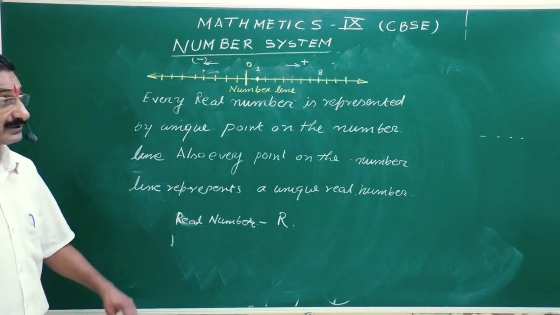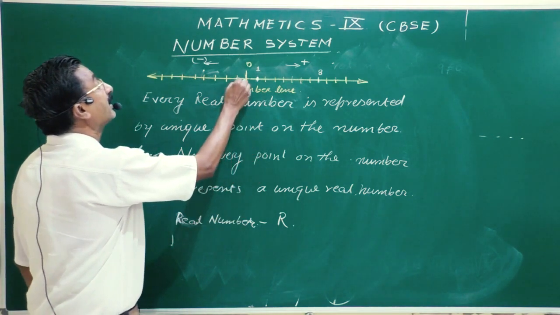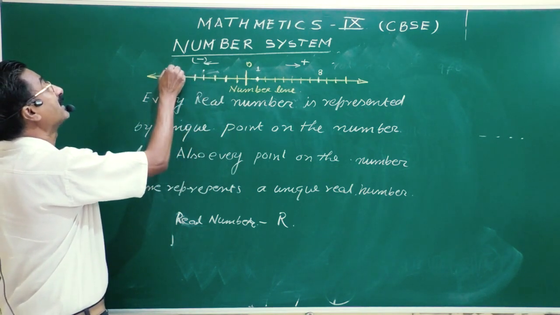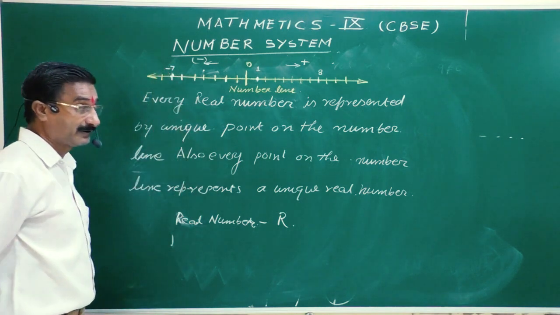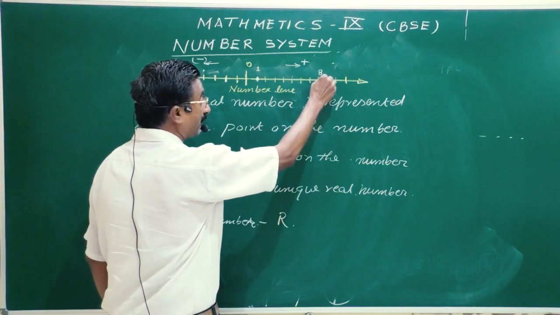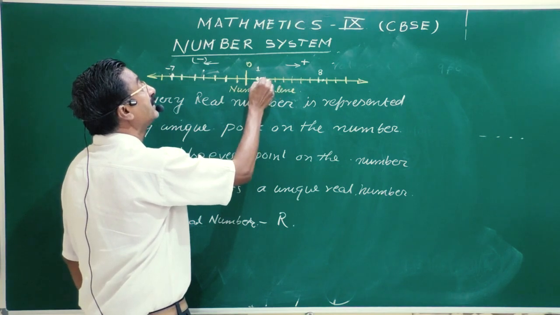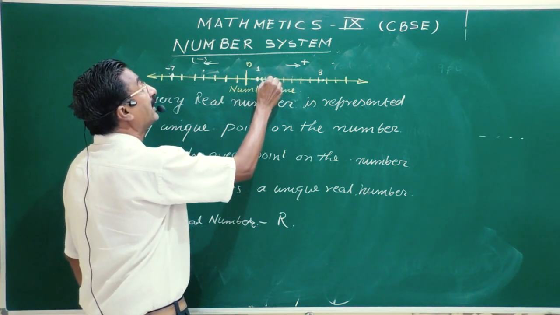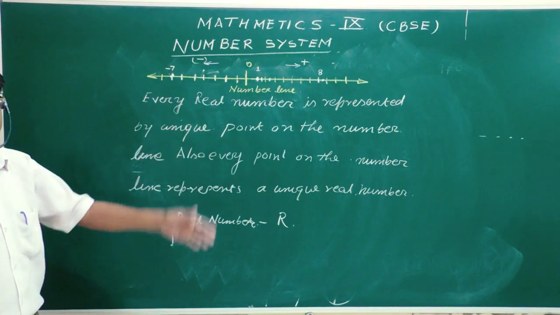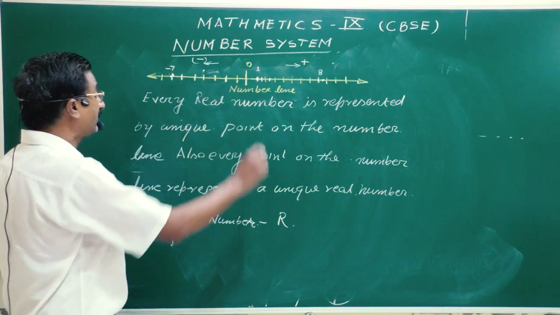So every number has its unique point or unique location. Minus 7: say 1, 2, 3, 4, 5, 6, 7. So this is minus 7. This is the point we can locate. Now if one writes down rational numbers, say 8.5, or 1 by 2 is here, 1.5 is here. So all these rational numbers and irrational numbers are on the number line. So we can mark them on the number line. So each and every point has a value.